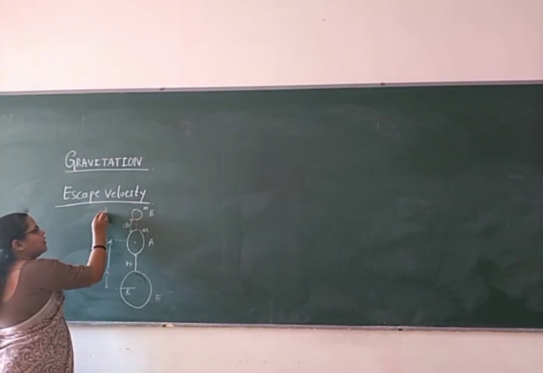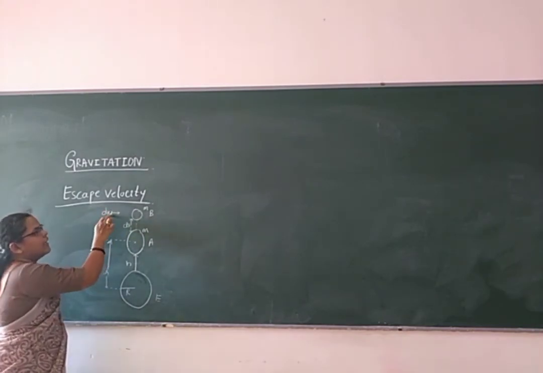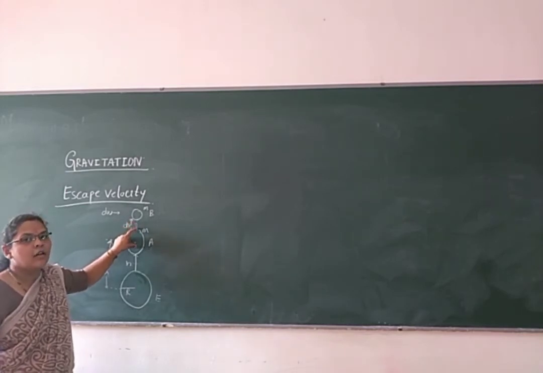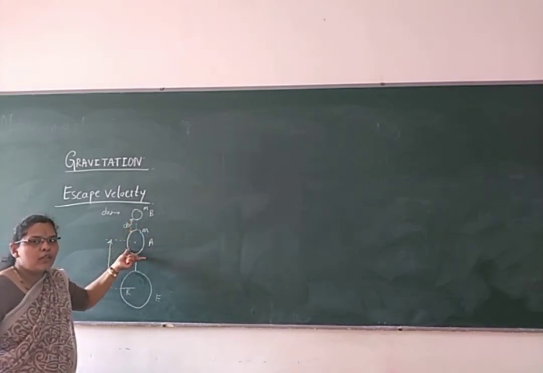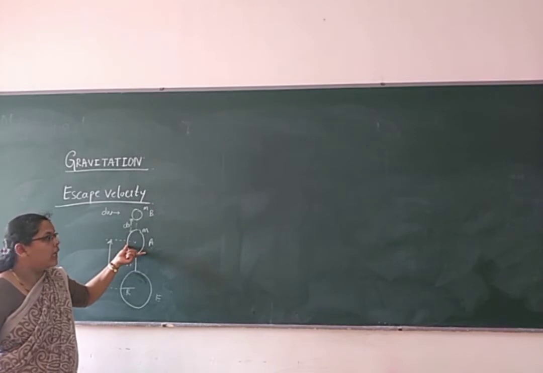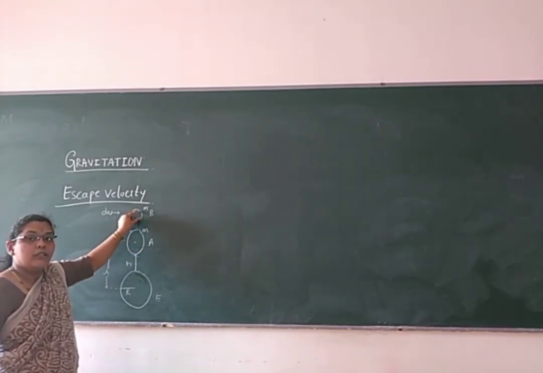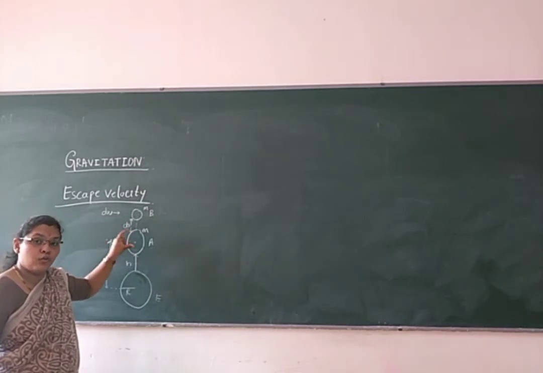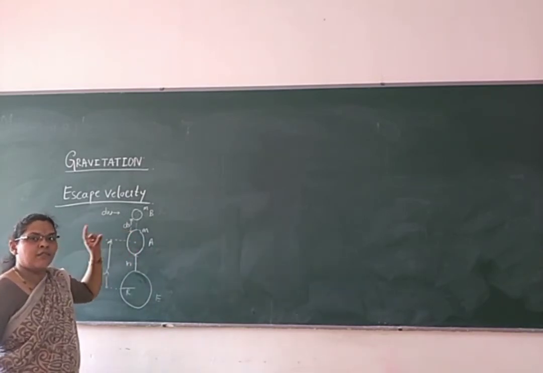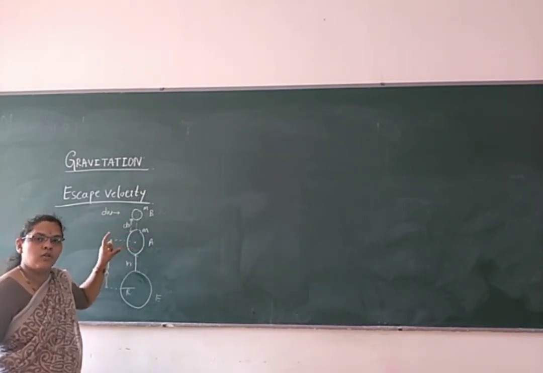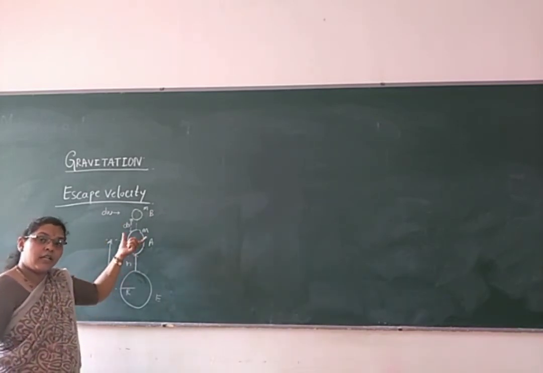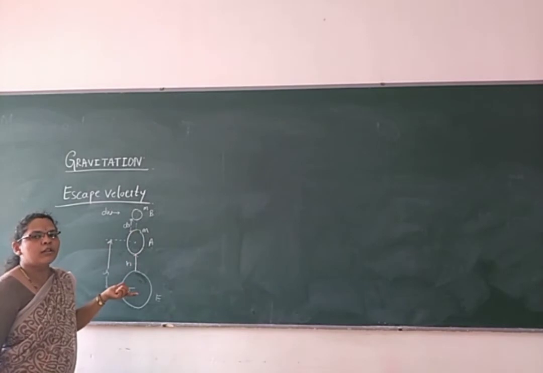What work are we doing here? Small work, dW. Small work, or the work done by moving the body from the position of A to the position of B. Whether the displacement will take place or not, whether it is possible to escape from the gravitational pull of the earth or not. So let us consider the small displacement. To get the small displacement, we have to do small work here.